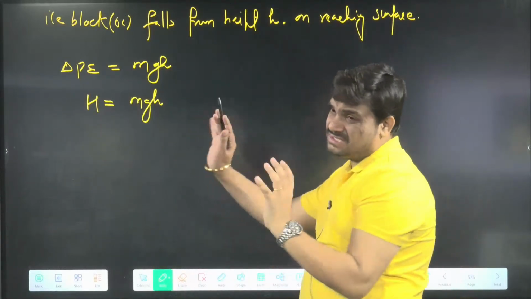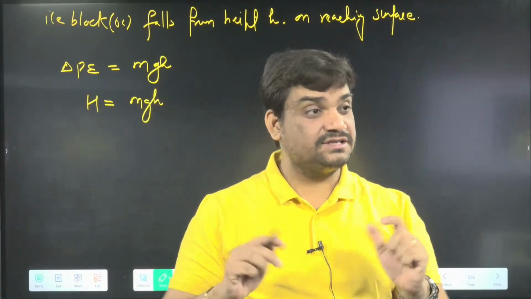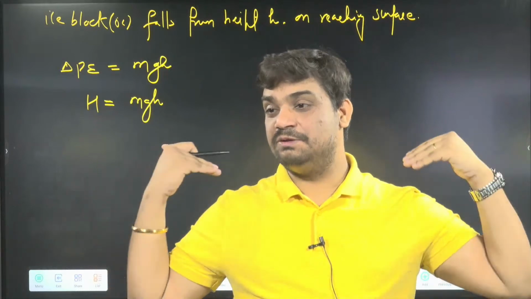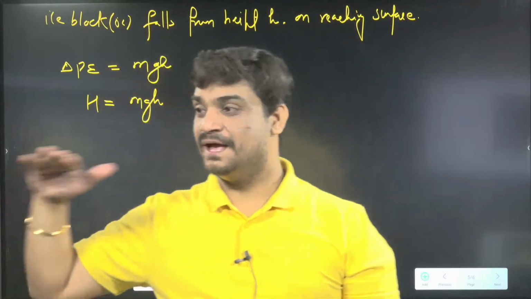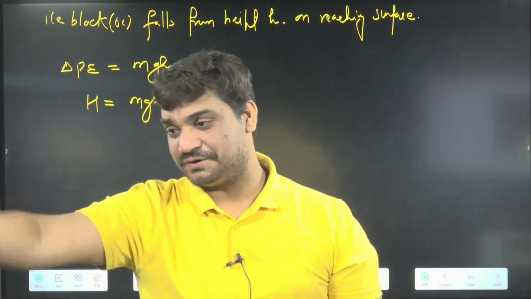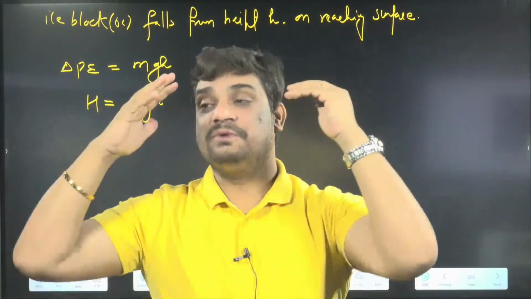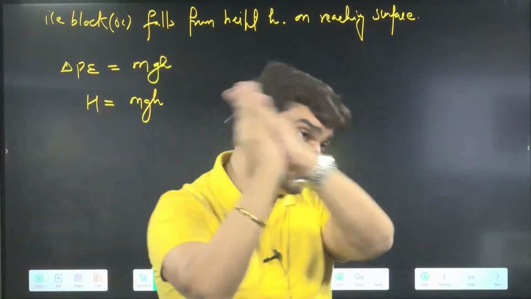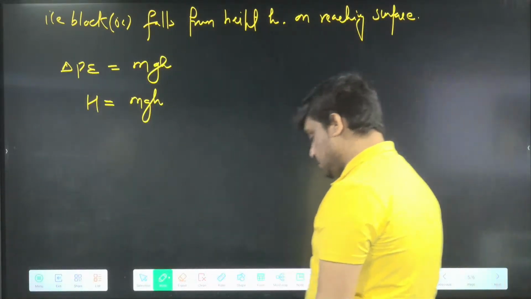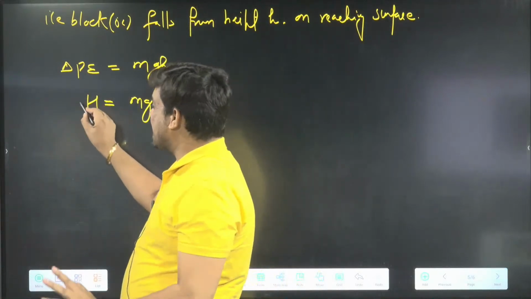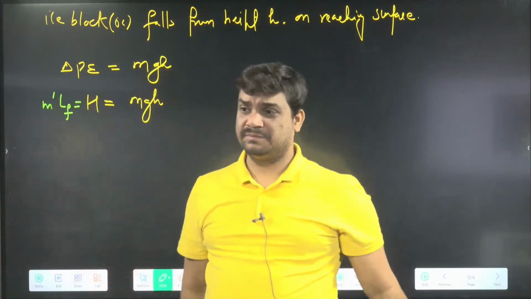Now with this heat, ice will melt or it will increase in temperature. With this energy, what is going to happen? Will the ice increase its temperature or is it going to melt? Yes, melting. 0 degrees Celsius ice cannot increase temperature, because the maximum temperature of the ice is 0, so it is going to melt. And for the melting, we are going to use the m L_f formula. We can say this H must be equal to m L_f. Okay, total ice will melt.